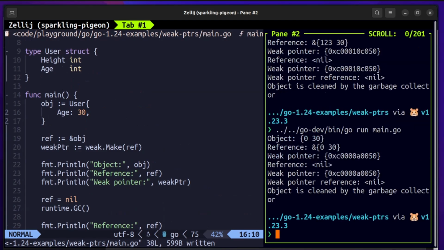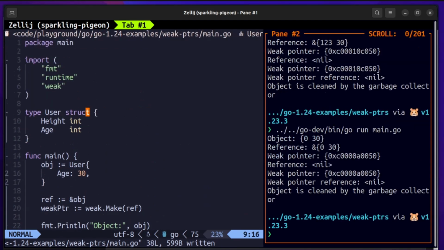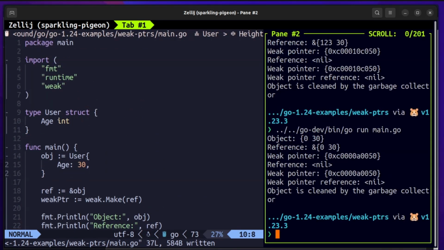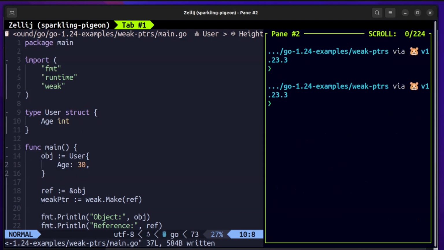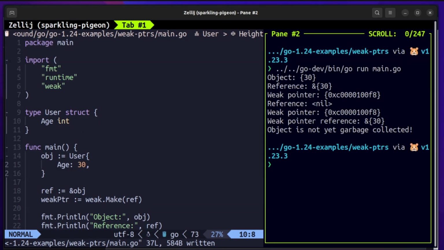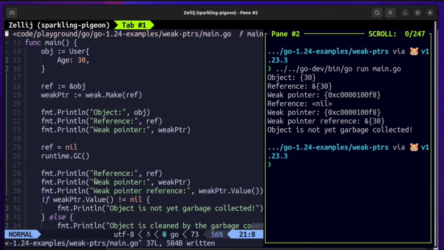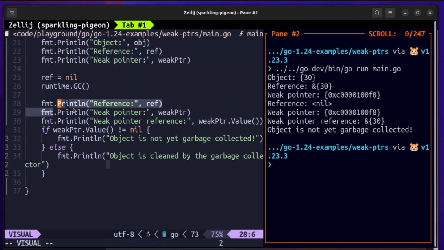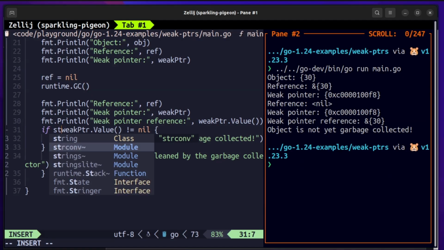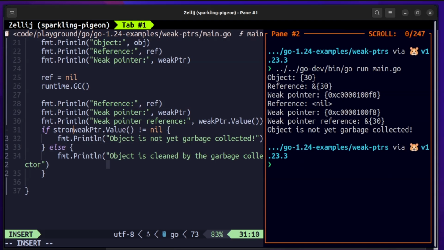So the correct way to do this will be weak pointer dot value, or if you want the actual value to be stored, you can use the value. So you can say strong pointer. So let's call it strong pointer. You can print it out like this.